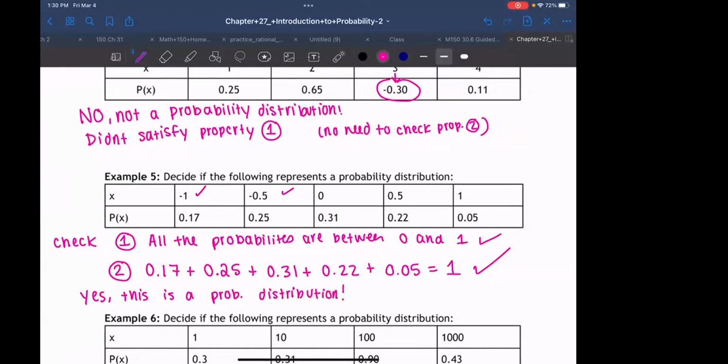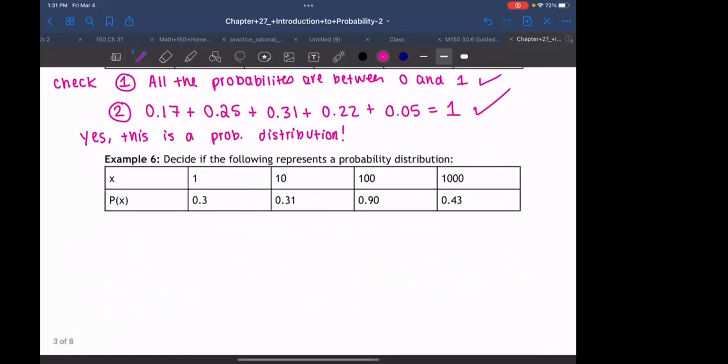Explanation point. If you have a question like this on the course, you have to explain. I would definitely say: checking one, checking two, yes. My question would be more like, is this a probability distribution, why or why not? Then you have to explain why it is. Any questions on example 5? All right, example 6.